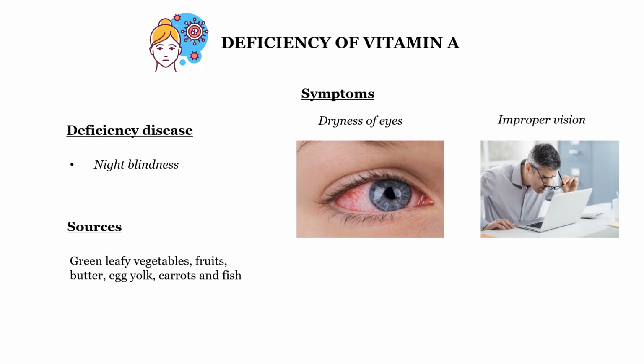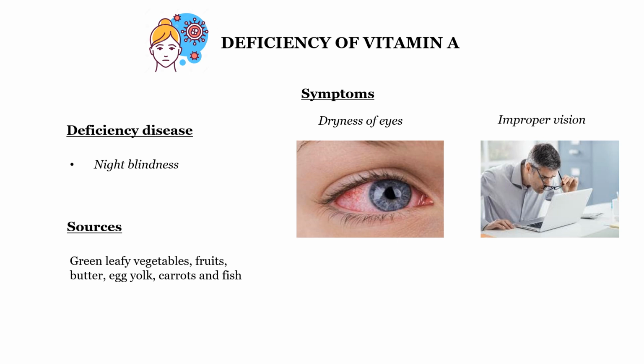Then we will see the deficiency of vitamins. Now we saw the deficiency of carbohydrate and protein. Now let's see the deficiency of vitamin A. We all know that vitamin A is present in carrot, papaya, etc. If vitamin A is not sufficient in your body, you may get diseases like dryness of eyes and improper vision. People who wear spectacles and cannot see properly should eat plenty of carrots. You can improve your vision.